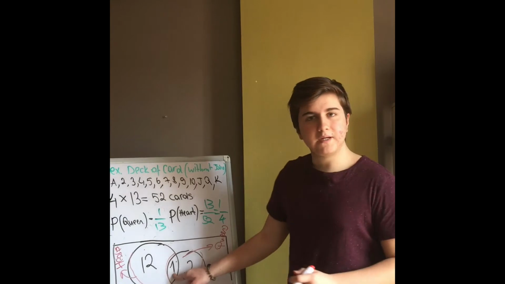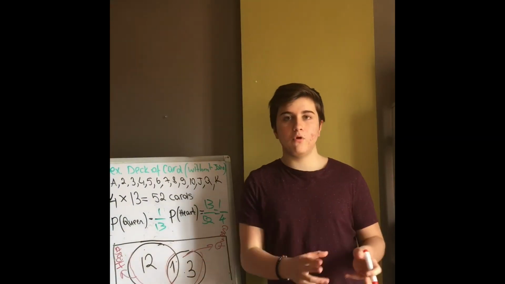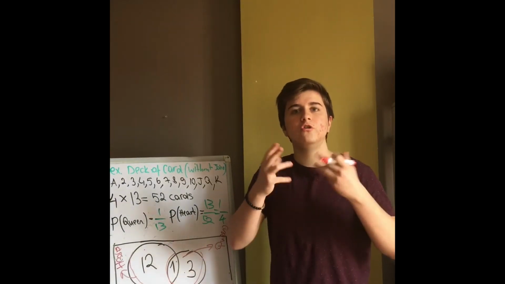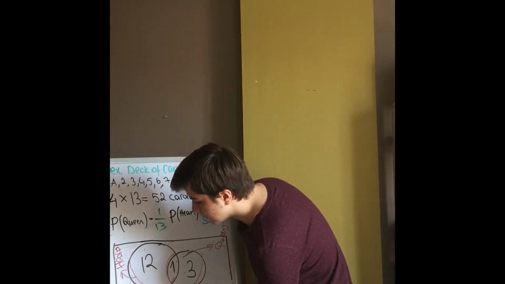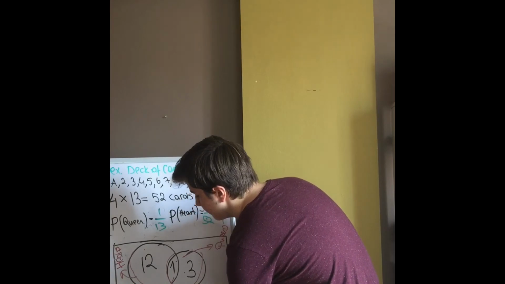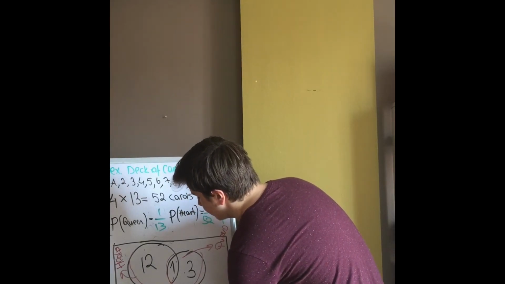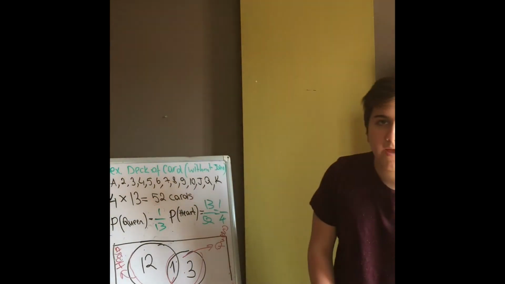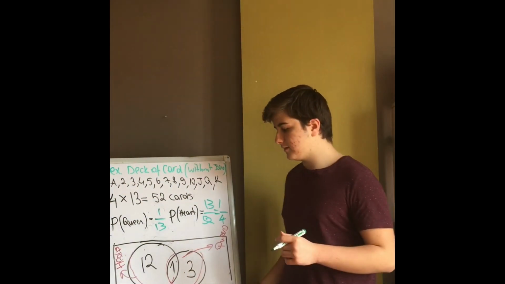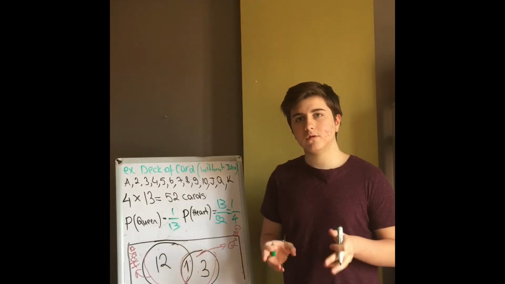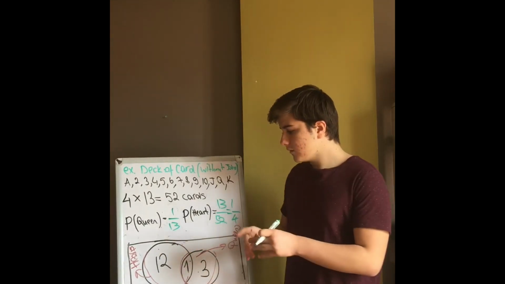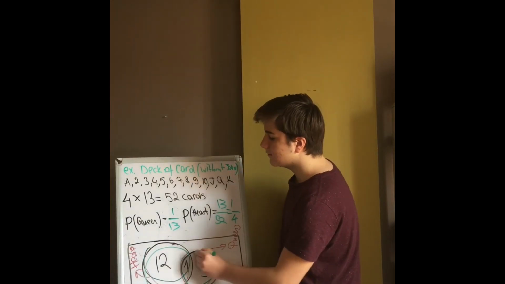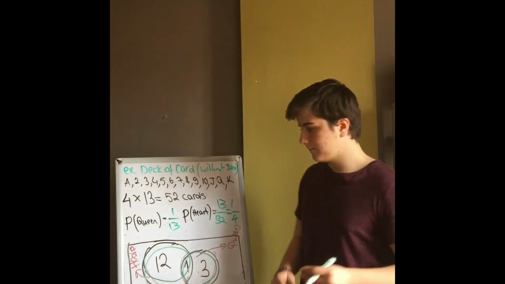So what is this part? It is an intersection point, and as we said, the intersection point is the queen of hearts. Let's look at what would happen if we just calculated the set of hearts and the set of queens.